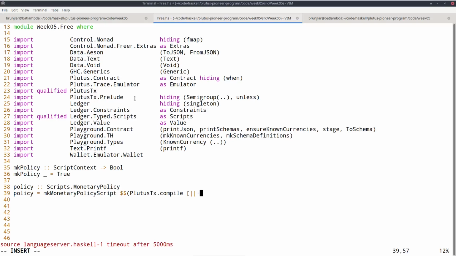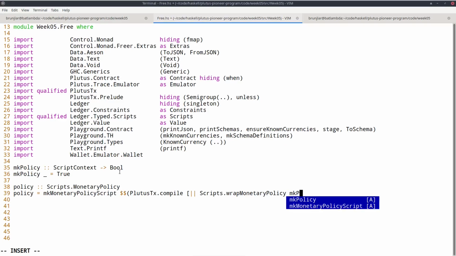But as before as well, the compile expects this low-level function where everything is datum and we don't have bool but unit. And in the case of validators, we use this wrap function to turn a typed function into this low-level function. And there's something for monetary policies as well. It's called wrapMonetaryPolicy. And as argument, it just takes the function mkPolicy that we have defined.